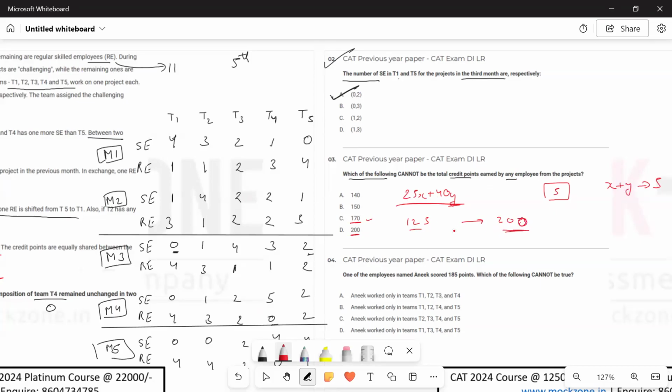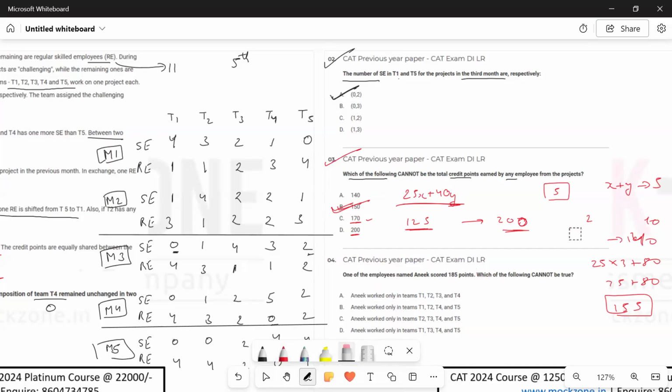150 बनाना पॉसिबल है ही नहीं, because after 125, even if we remove one regular project and add one complex project, it will be 25 into 4 plus 40, which is 140, and then when we add another 40 to it, it becomes 25 into 3 plus 80, which is 75 plus 80, which is 155. So 150 is the figure which we cannot achieve. So the credit points which are not possible for an employee to have is 150. Option number B.